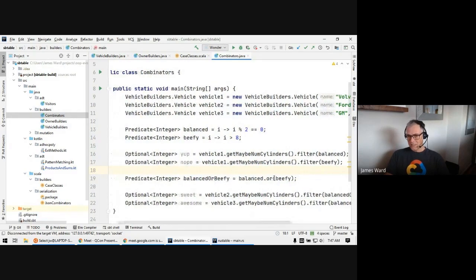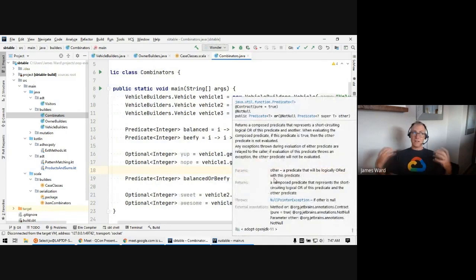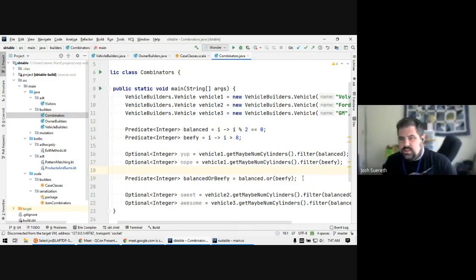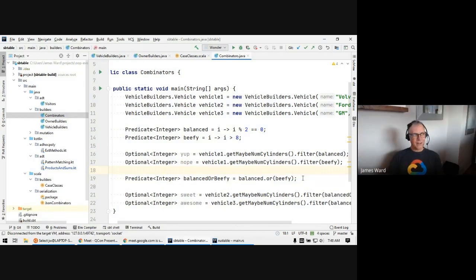So that OR is an immutable way to construct a new object, and that new object is both of those predicates combined with an OR. Is this kind of like a builder from smaller components? I have had arguments about that with people, and I think it looks and feels a little bit like a builder, but you don't call build on it. You're not mutating state and then calling build. So I wouldn't really say that this is the builder pattern. I would say that this is just a better built-in way, through combinators, to create new combined things.